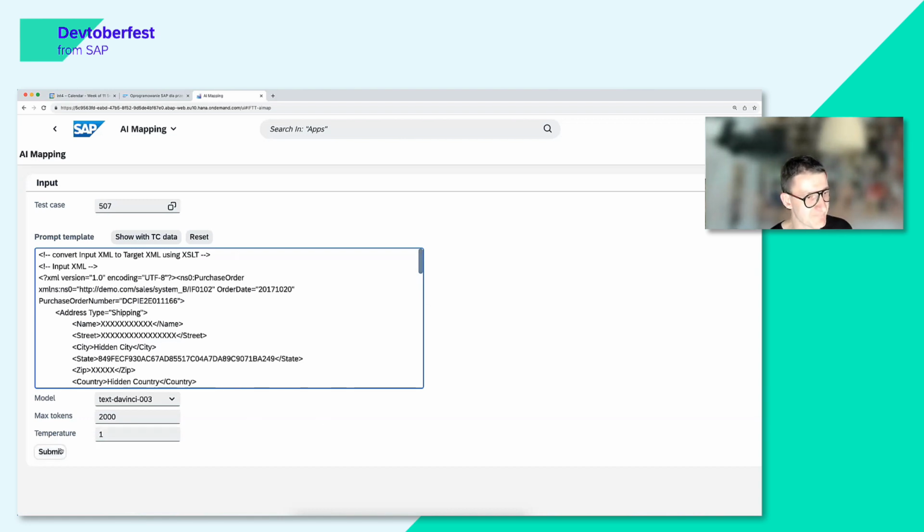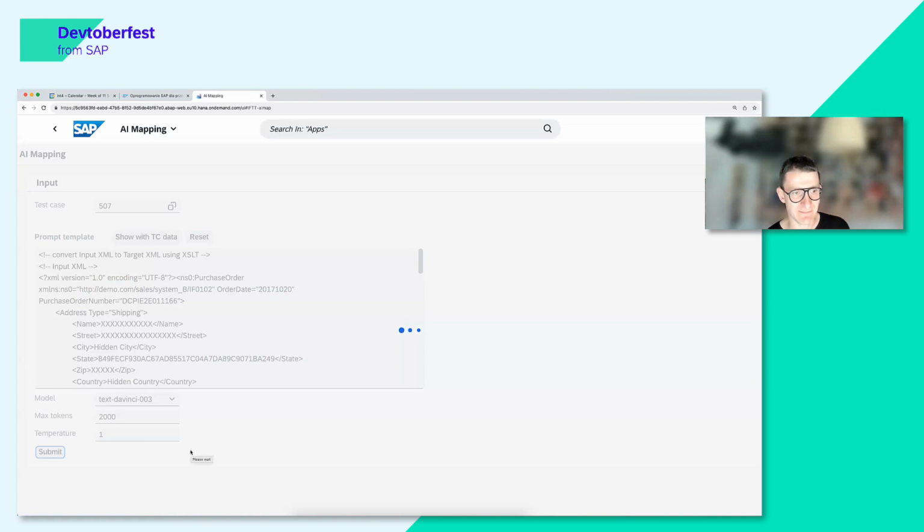So I can click on Submit. Right now, Int4 Shield will send those messages to AI, to ChatGPT, and ask, can you please create the mapping? This is the first step. Once we get the mapping created, of course, we need to validate it to see if the mapping was prepared in a correct way. Once we do that for all of the test cases, then we know that our mapping will be working for sure, so we can go and test it for end-to-end purposes.